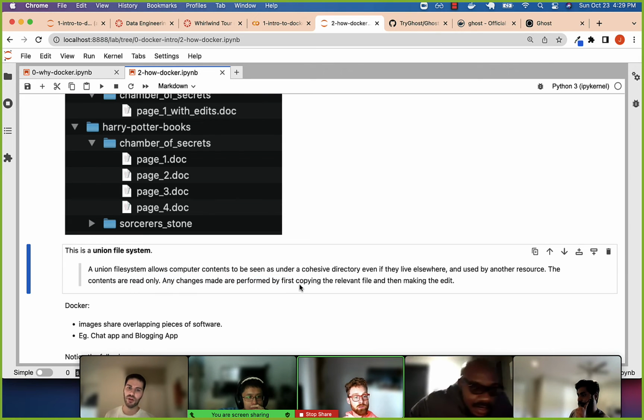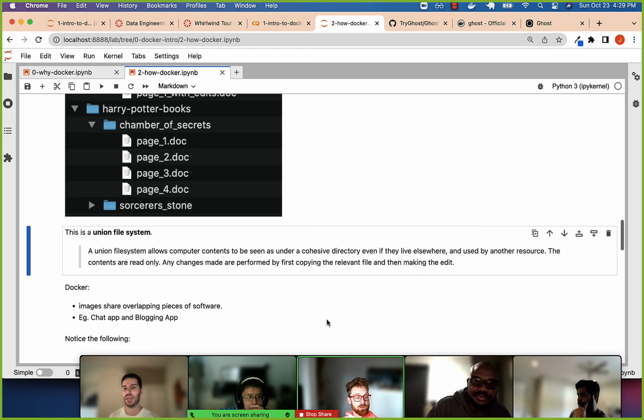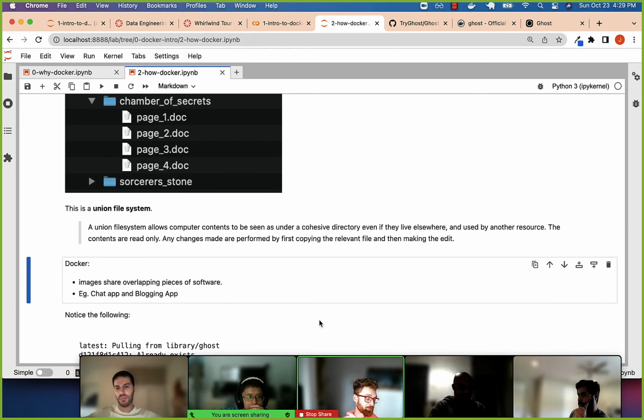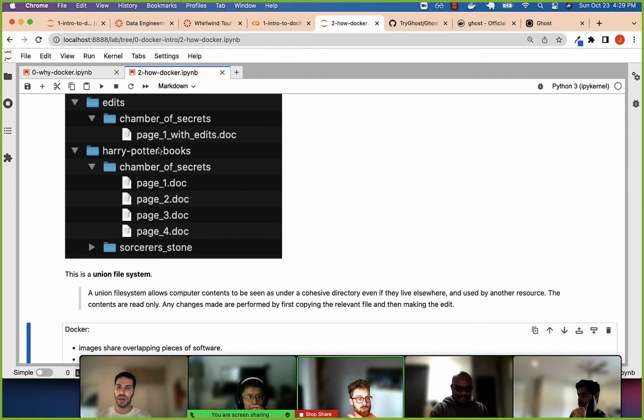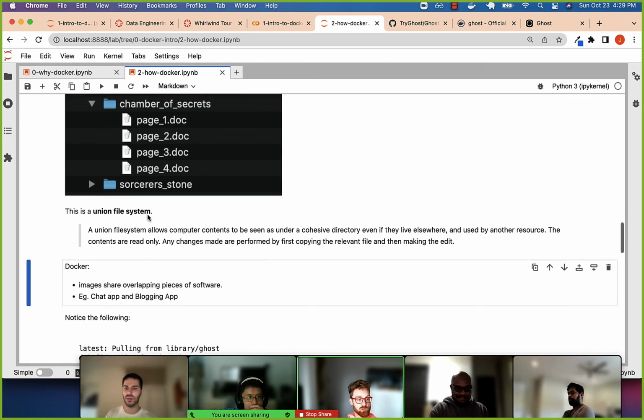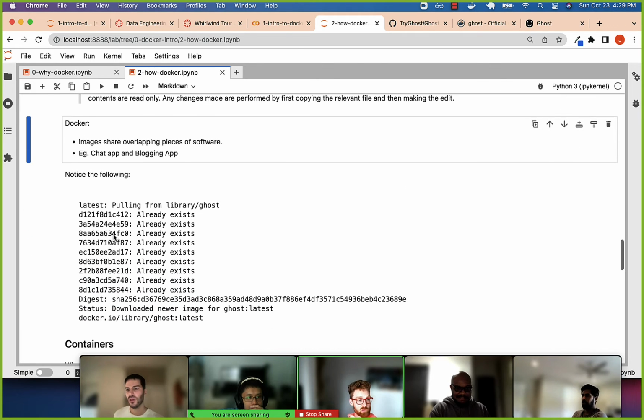Any changes are made by first copying the relevant file and then making the edit. So we can have one version of Python, like Python 3, and if any piece of software changes it or changes any library, what it's really doing is making a copy and then editing that copy, not the underlying version. So that's what this is.